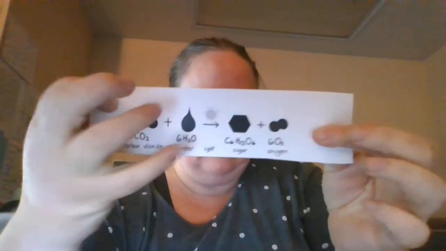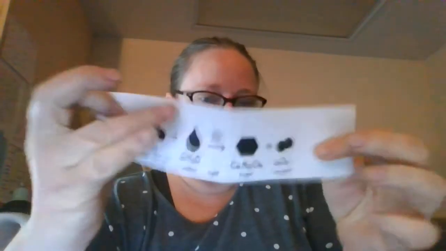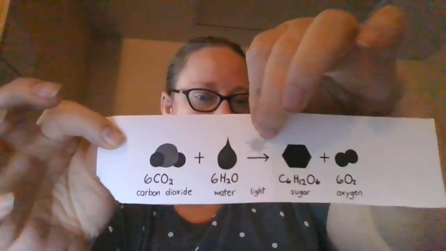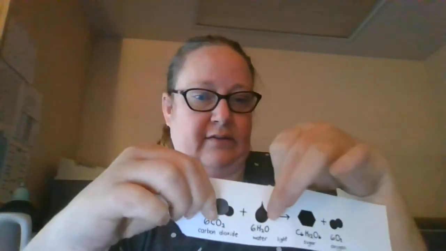It means this goes into that, or this turns into that, with, in this case, sunlight. Okay, if you add light. Sometimes it's if you add heat. Sometimes it's just if you add time. Sometimes it's just if you let these two touch, then it creates this. Sometimes it's just a matter of exposing these together and it creates that. So it just depends on the formula, depends on what it is.